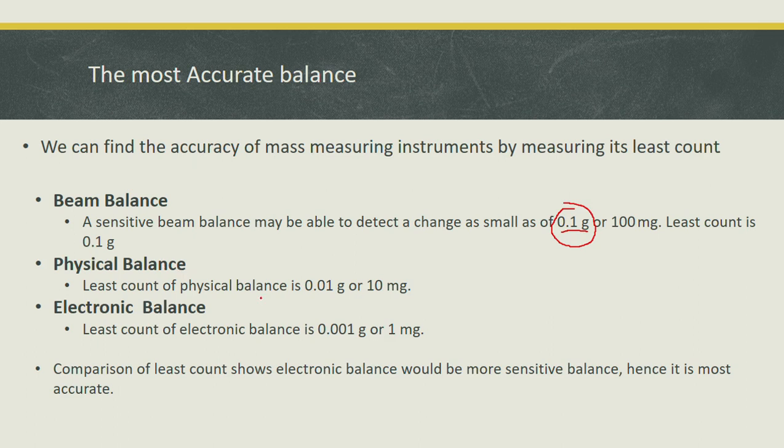Similarly, a physical balance can measure up to 0.01 gram, so the least count of the physical balance is 0.01 gram, while the electronic balance can measure up to 1 milligram or 0.001 gram. So the comparison of these least counts shows the electronic balance is the most sensitive and hence the most accurate balance, because we can measure the smallest mass on this electronic balance.